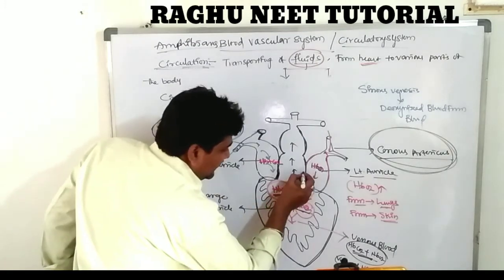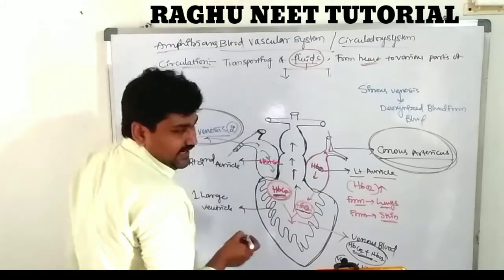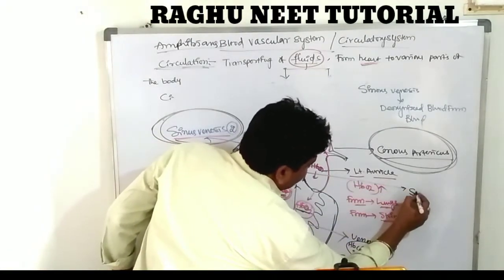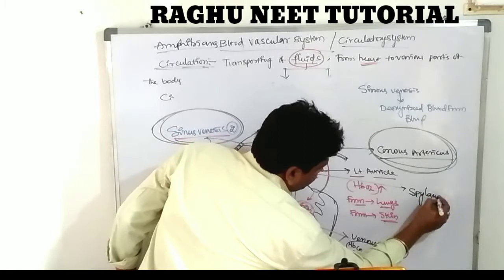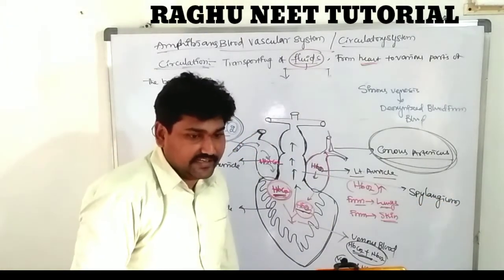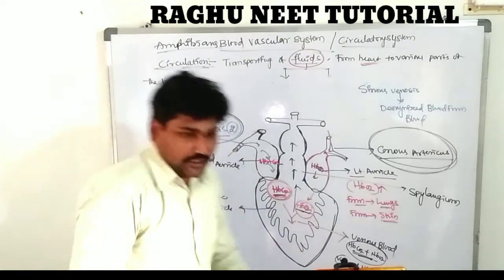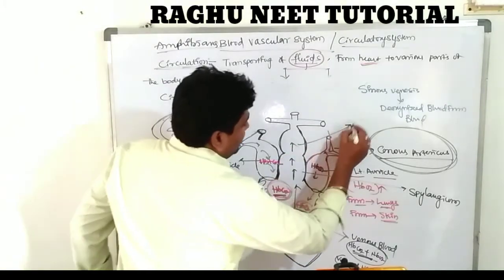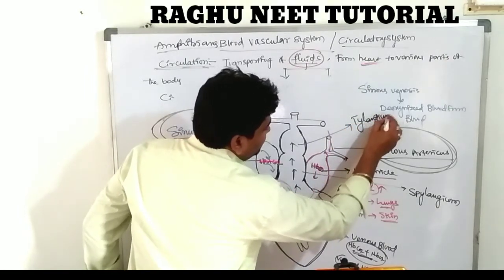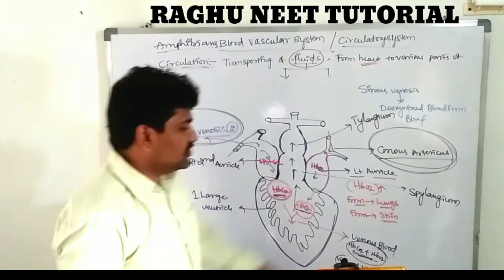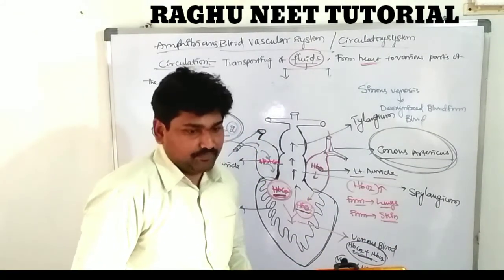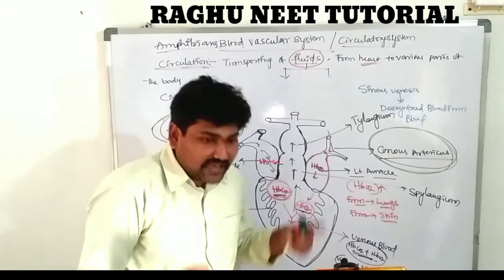The first chamber of the associated chambers is called the spillangium. The spillangium leads into the tylangium. The two associated chambers are there. The first chamber is called the spillangium and the second chamber is known as the tylangium.